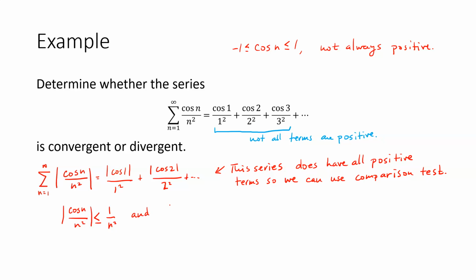And we know that the series 1 over n squared is a convergent p-series. Therefore, by the comparison test, the series of the absolute value of cosine n over n squared is also convergent.